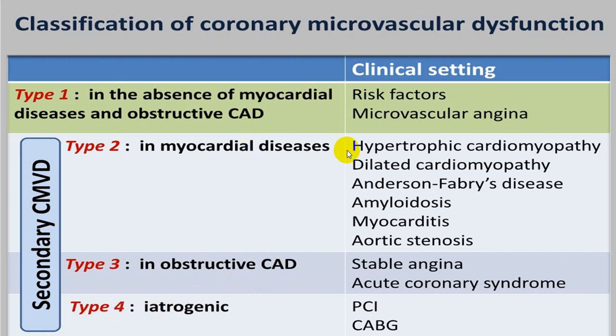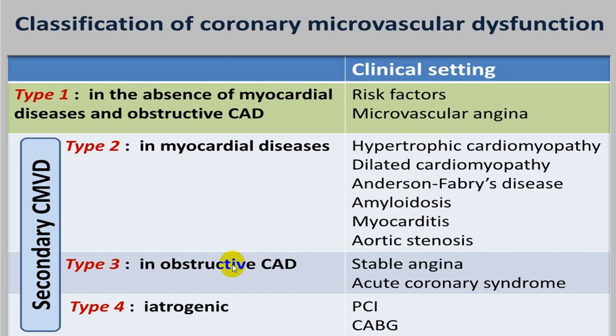In myocardial disease like hypertrophic cardiomyopathy, dilated cardiomyopathy, Fabry disease, amyloidosis, myocarditis, aortic stenosis, there is a decreased supply, and in this too there is an increased demand. In this condition there is a decreased supply in all, but there is an increased demand in hypertrophic cardiomyopathy and dilated cardiomyopathy.